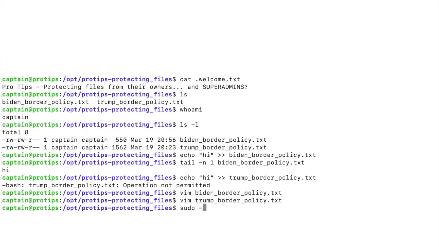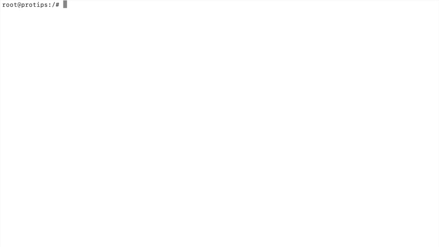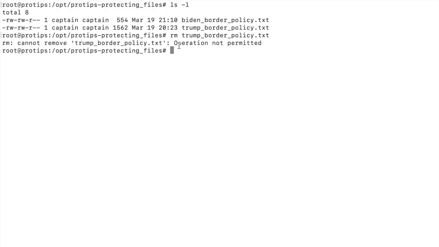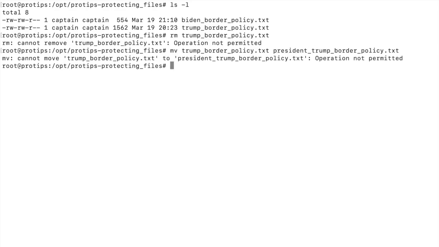So let's go ahead and move into sudo. Now I have assumed sudo and I have superadmin capability. Once again, we'll take a look and see that the permissions are the same for the same user. Let's try to remove the file. And we can see that sudo actually does not have the ability to remove it. Let's try renaming it to something else. Let's call it President Trump border policy. It won't let us rename the file either.